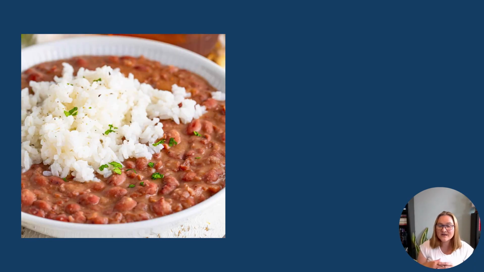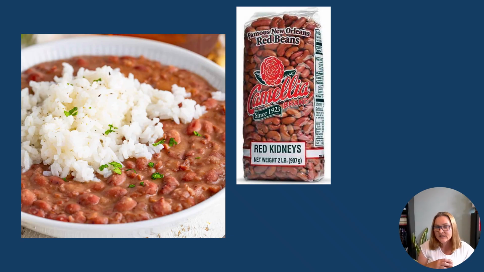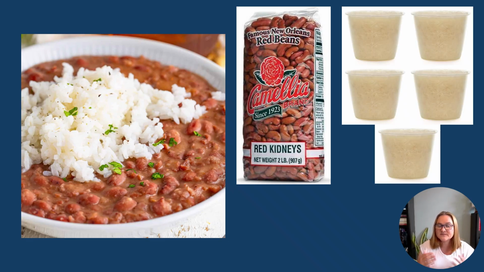When we measure things, we do so by counting or determining the volume or mass of things that we need measured. Whether one method wins over another is often determined by which of them is easier to do with the thing being measured. For instance, if I was cooking red beans and rice for a crowd, I probably wouldn't count the individual beans, and I definitely wouldn't count each single grain of rice. Both pieces would be too small to make that practical. Instead, I'd probably reach for the 2-pound bag of Camellia brand red beans, which has been measured by mass. And I'd probably put 5 cups of rice in my rice cooker because volume is the better play there.